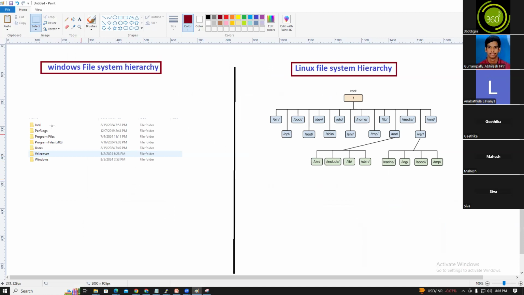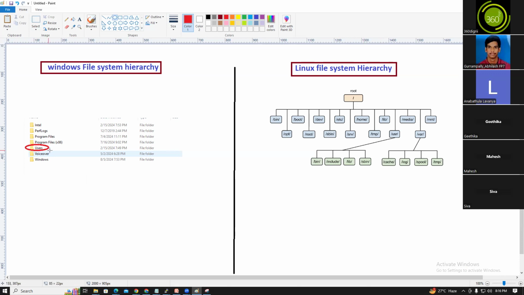Every folder here is created while installing the Windows OS. In Linux, we call them directories. These directories are also created while installing the OS. Every directory has its own purpose, and we'll discuss that today. First I will discuss Windows because you will understand it easily, then we will move to the Linux file system hierarchy.